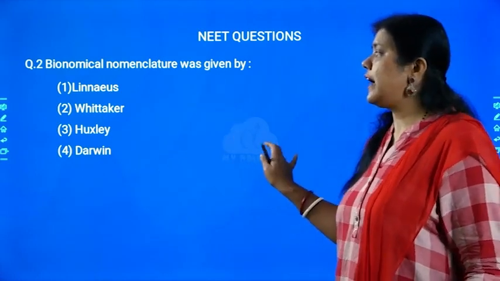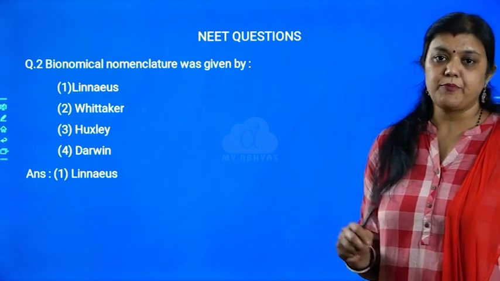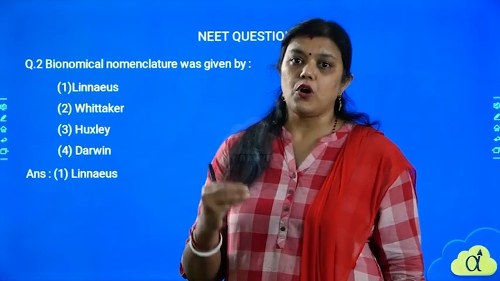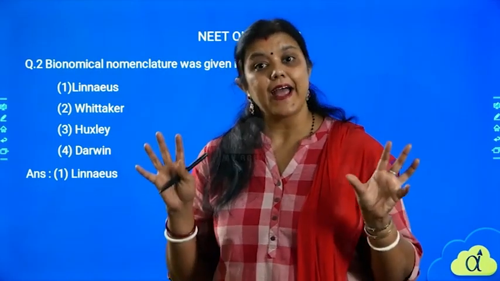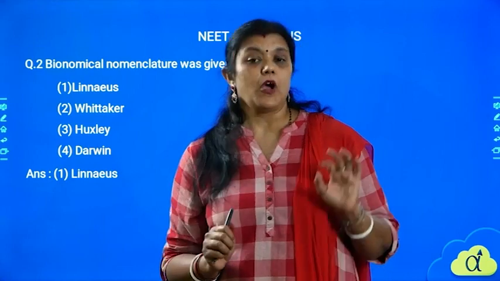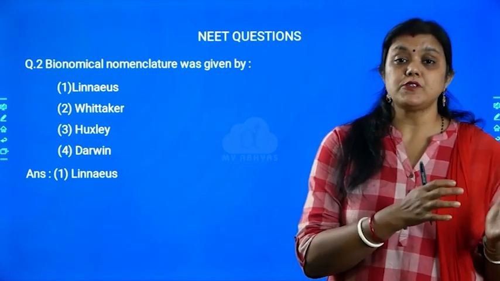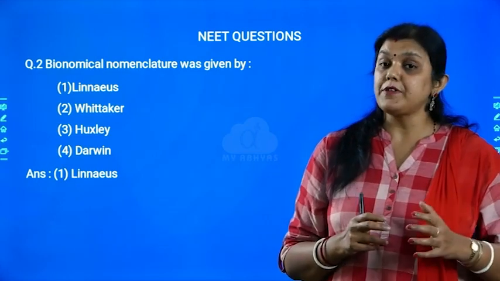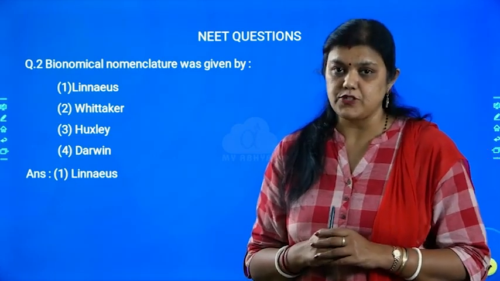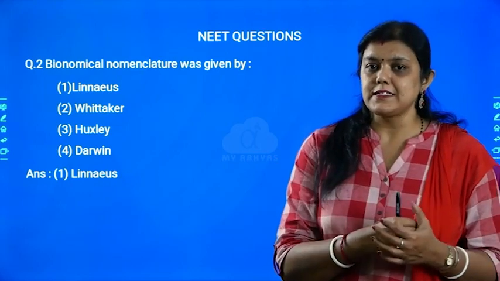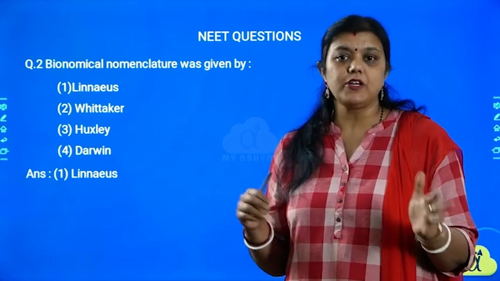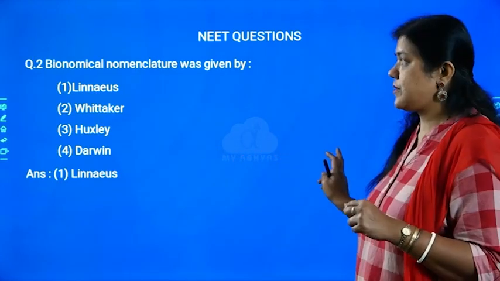We only know that binomial nomenclature was given by Carolus Linnaeus. He was the first scientist who thought of separating organisms as plants and animals. Also, in animals, he separated those which have red blood cells from those which do not contain red blood cells. On that basis also, he did his first classification. So Carolus Linnaeus is considered the first person who discovered binomial nomenclature and started the classification. Got it, right?